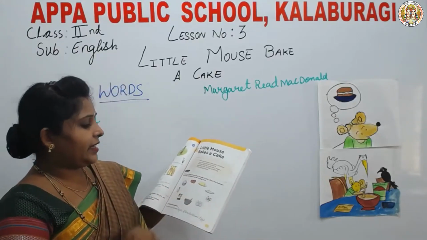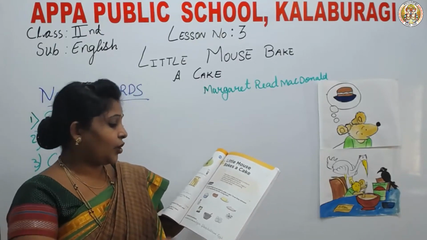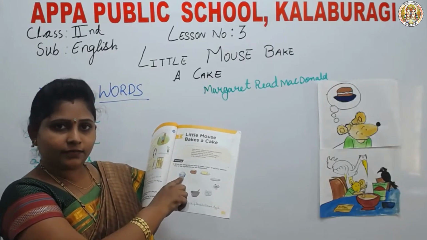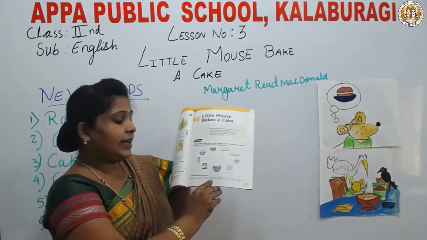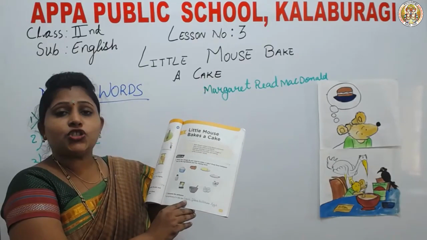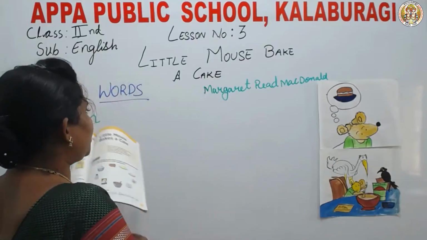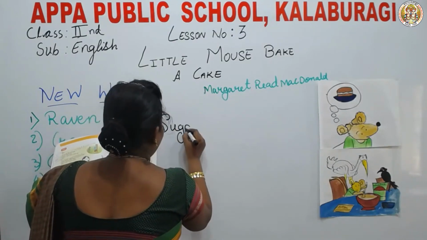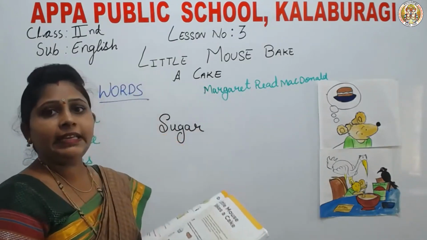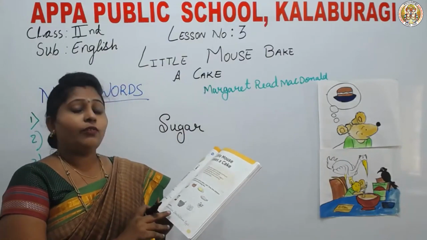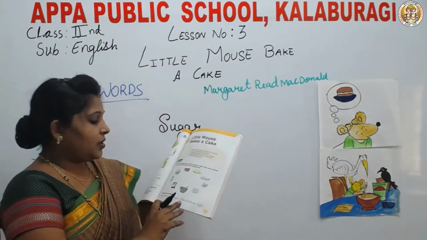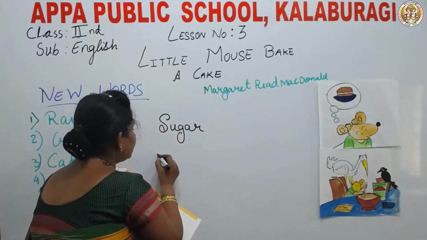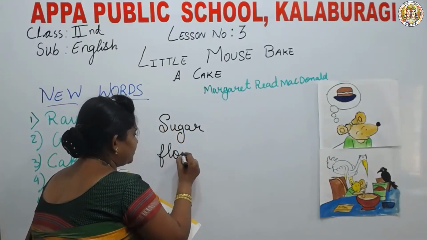In this, first we need sugar. Sugar is here. Yes, here is a blank place. So, write there sugar. Next ingredient we need is flour. So, where is it? It is here. So, next you write flour.